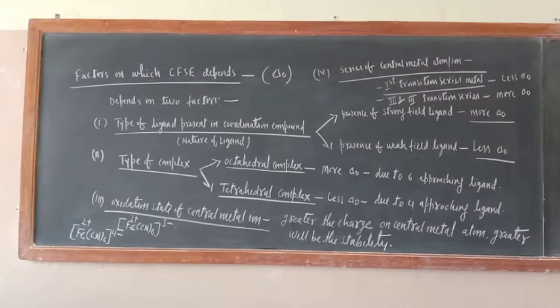Good morning, dear cadets. Today I am going to teach you the factors on which crystal field splitting energy depends. Previously I taught you what CFSE is. CFSE is the amount of energy released when the degenerate d orbitals split into two sets, the T2g set and the Eg set. So what are the factors?